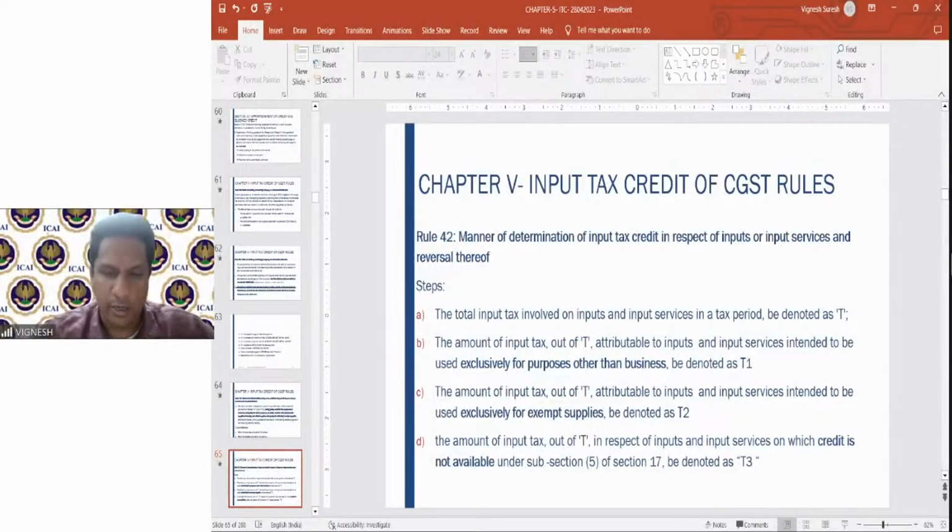So this rule number 42 covers everything. Sir, instead of taking as it is from 2B and reversing, we can manually edit. No, don't do that. Don't do that.